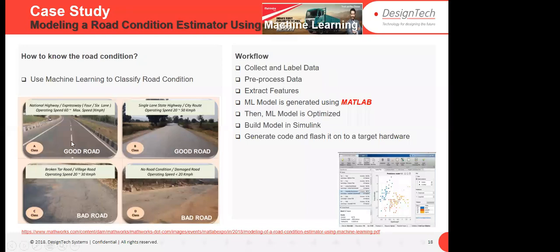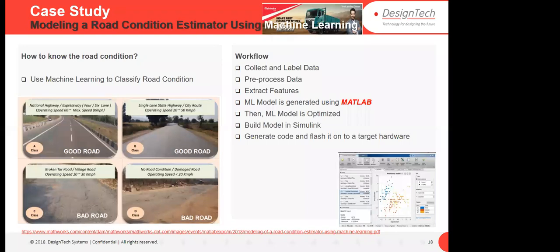Labeling is very important. If this is a road, this is a good road, or class B is a good road, class C is a bad road. So labeling is important. How to auto-label that, not manually, you will see in deep learning. And further, they did some kind of pre-processing.